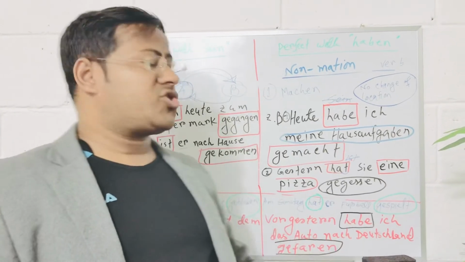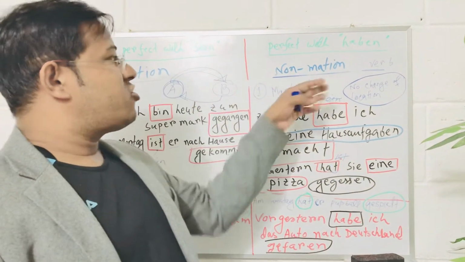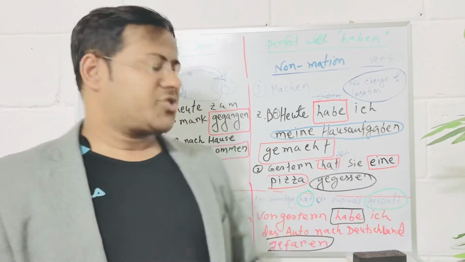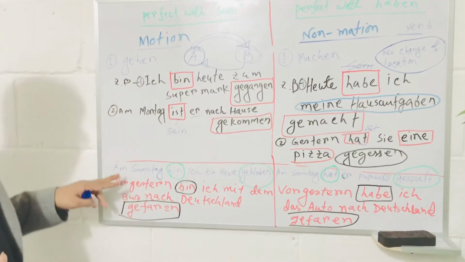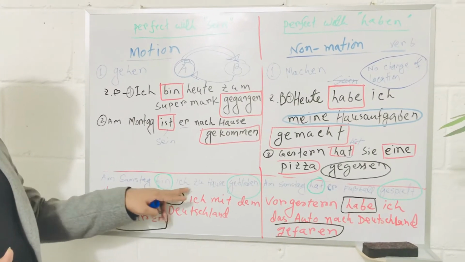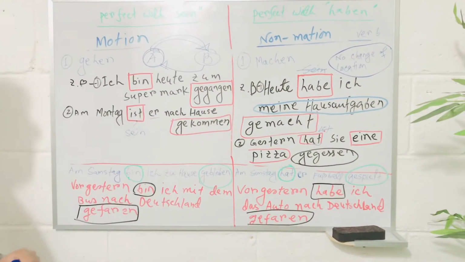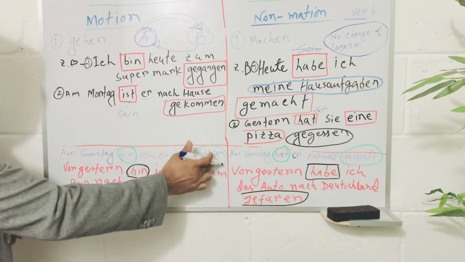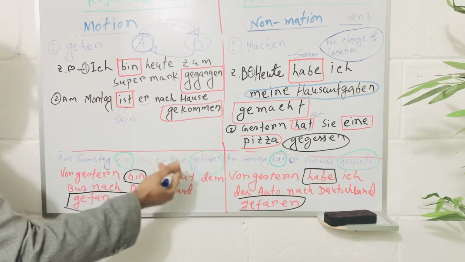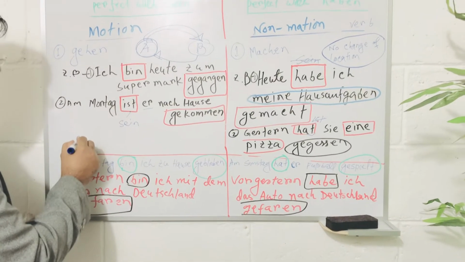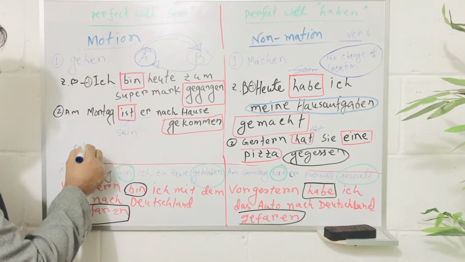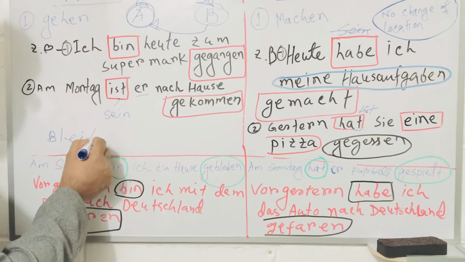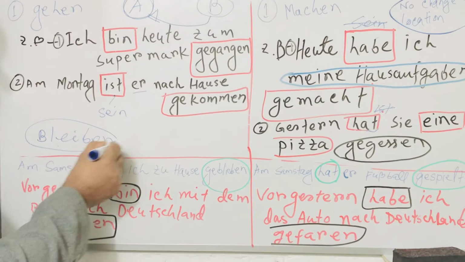There is a fault of this rule, motion and non-motion verb, that cannot explain all the things. For example, here we say, am Samstag bin ich zu Hause geblieben. So, geblieben, that means the verb is bleiben, and there is no motion.